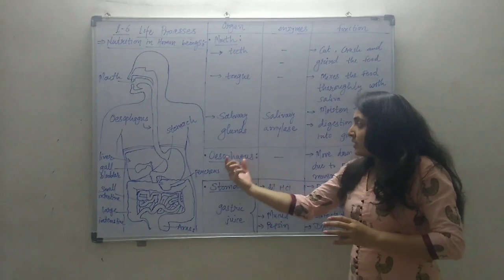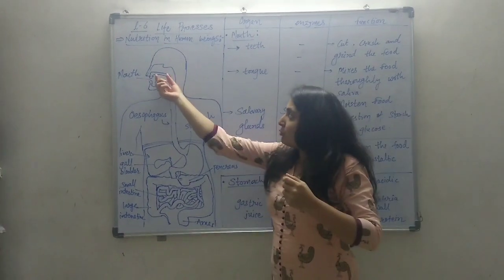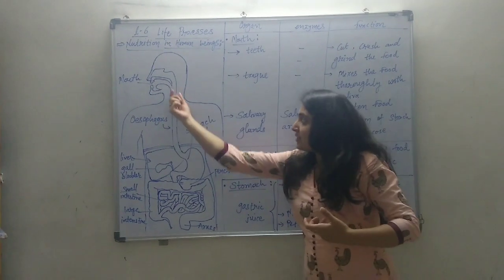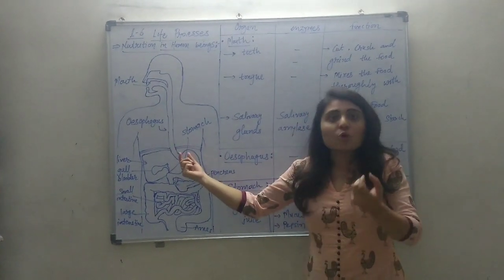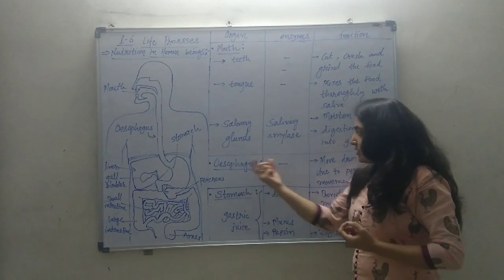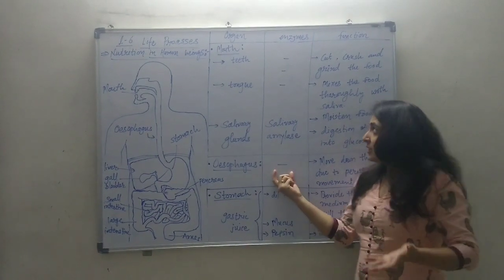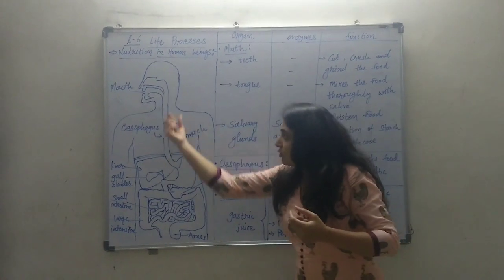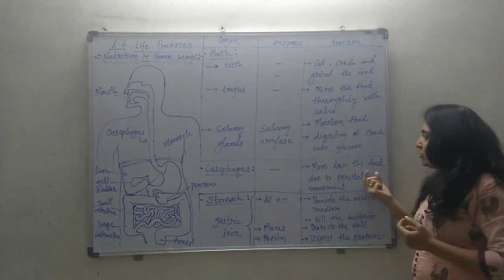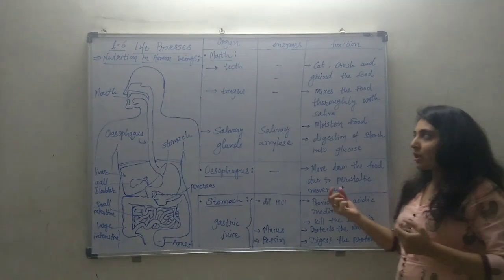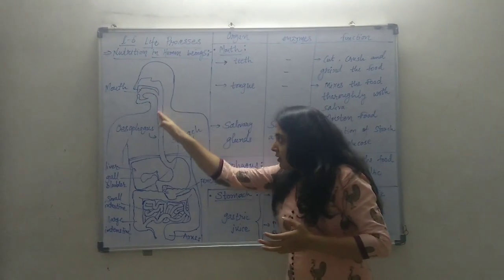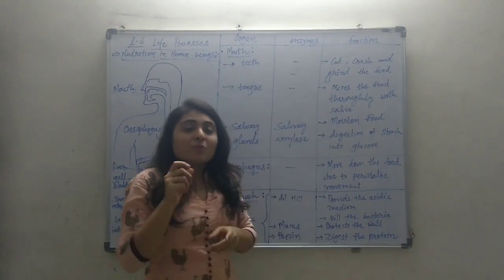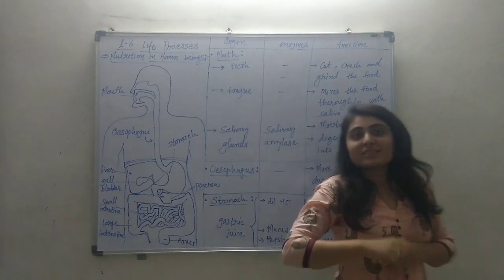Now, the food from the mouth moves further and passes through the esophagus, which is also called the food pipe. No enzyme is secreted through the esophagus, only the food passes. What is the function of the esophagus? It moves down the food due to peristaltic movement. So food will move down through this food pipe by the peristaltic movement.